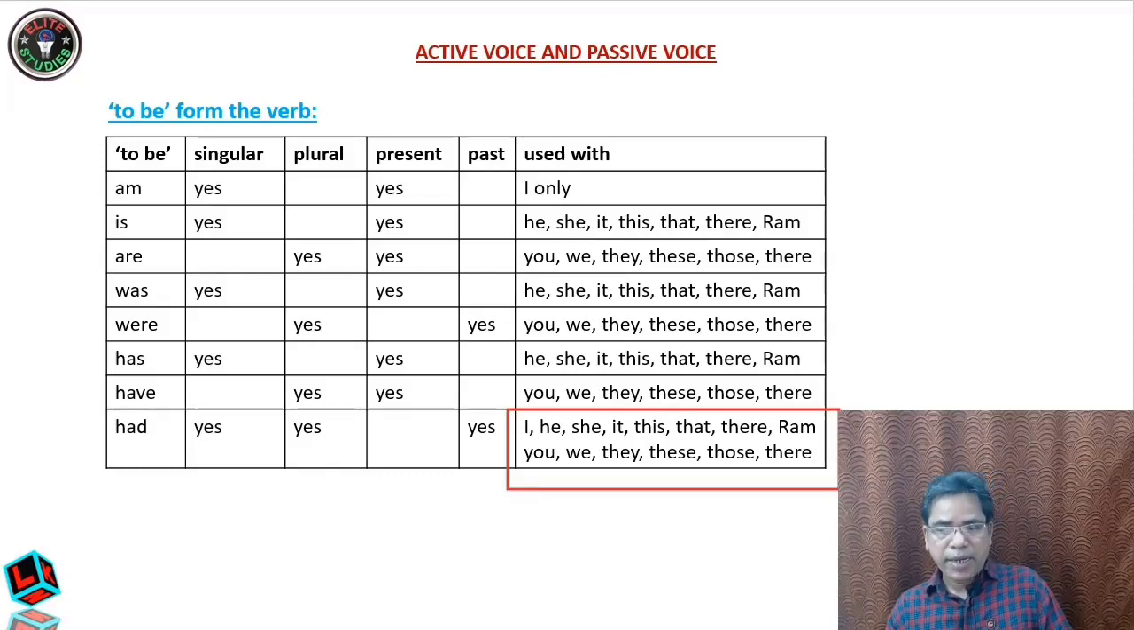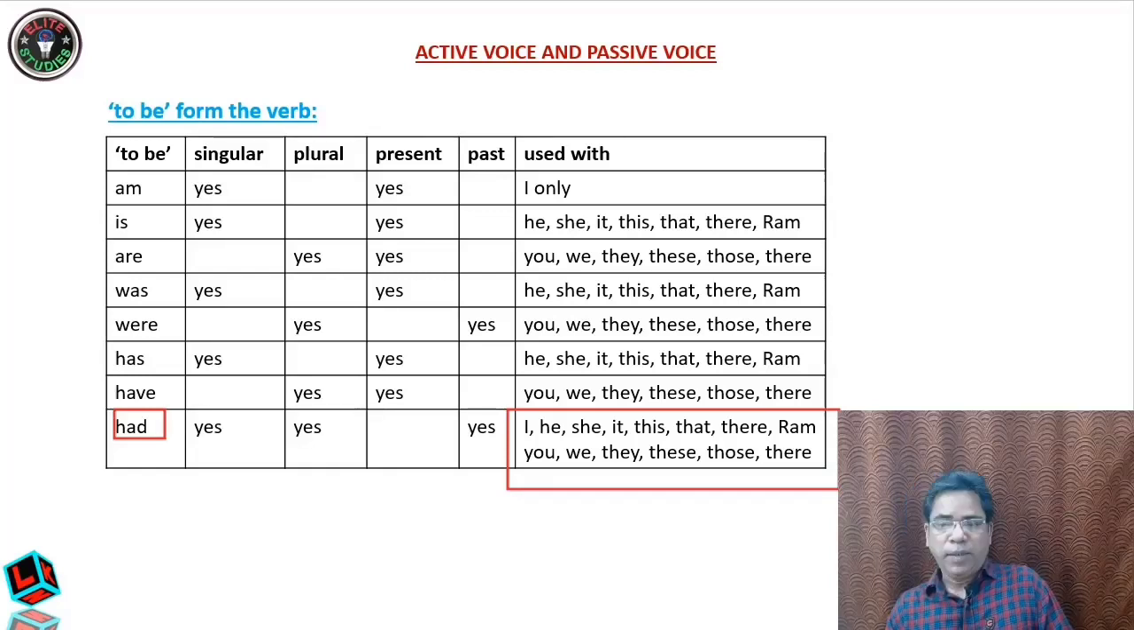I had a car, he had a car, she had a car. Or I had finished the work in time. You had finished the work in time. She had finished the work in time. So had is used with all pronouns. Ram had finished the job.